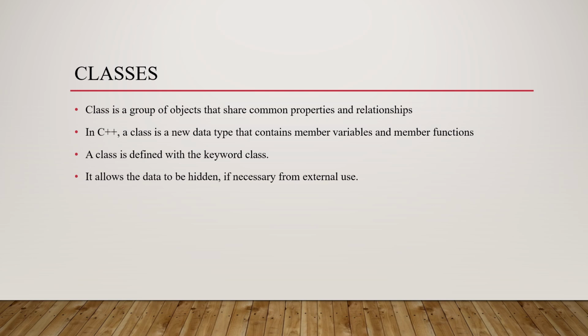A class is used to hold data and functions together whereas a structure is only used for data. By default, the members of a class are always taken as private, and it is defined with the keyword class. Whenever we create a class, we write the keyword class followed by the name. It also allows the data to be hidden from external use where necessary.